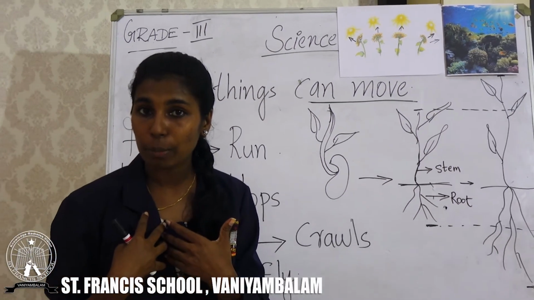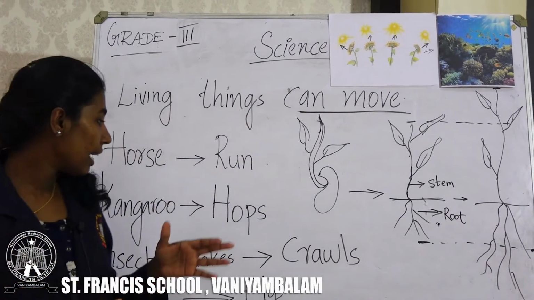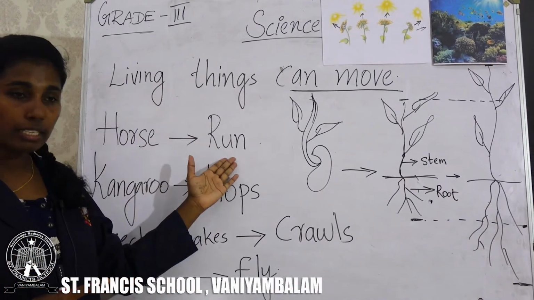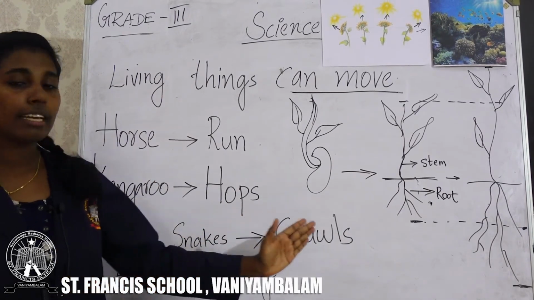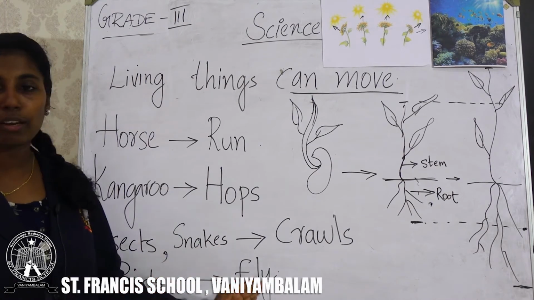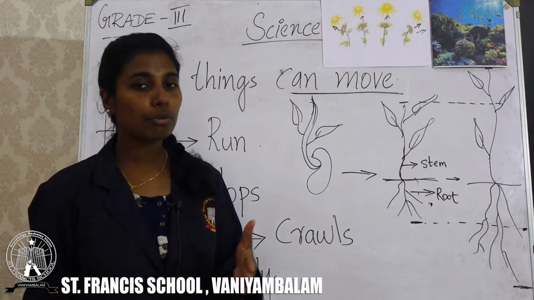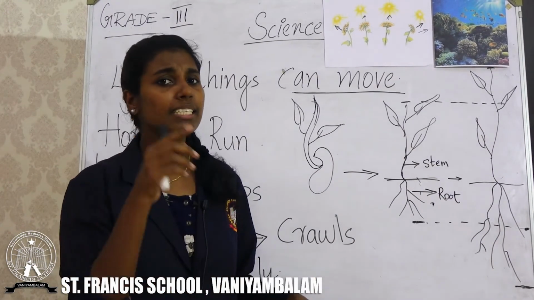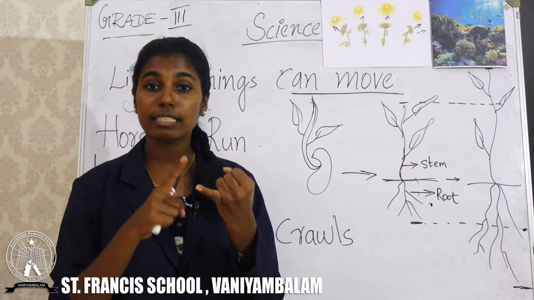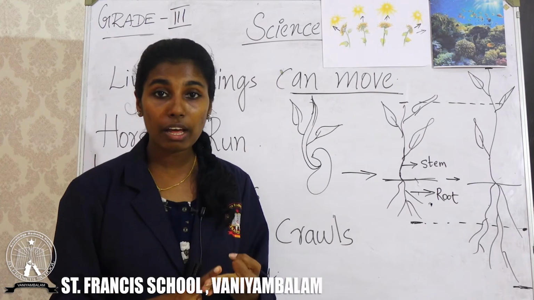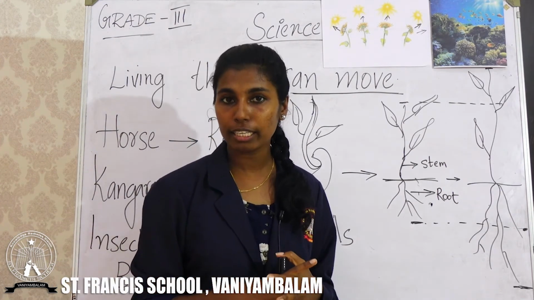We can move from one place to another by walking, running, like that. Animals like horses run, kangaroos hop, insects and snakes crawl, birds can fly, and plants cannot move from one place to another, but some parts of the plant, listen, some parts of the plant like stem, root, flower can move from one place to another. Hope you are clear on the point.